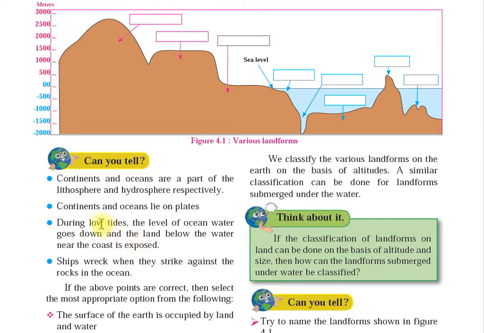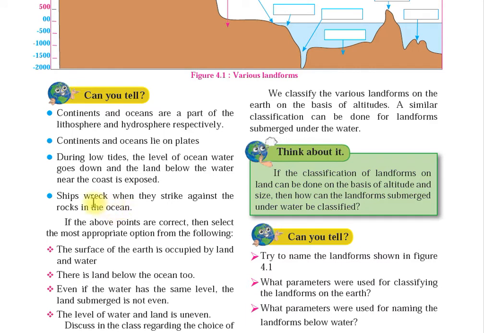If you go to the sea when you have very high tides, sometimes the water comes out of the sea. But when the tides are very low, you can see the coast exposed. Ships are wrecked when they strike against the rocks in the ocean. In the sea we have big rocks.